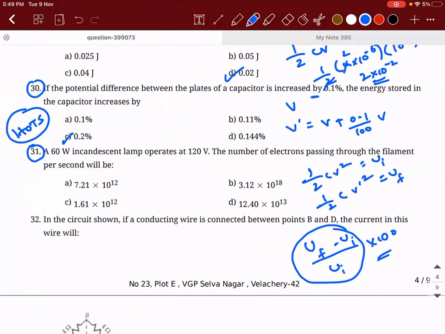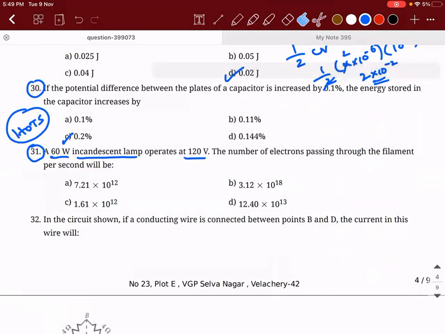31st. There is a 60 watt incandescent lamp which operates at 120 volt. Find the number of electrons passing through the filament per second. What is the meaning of number of electrons passing per second? It is basically current.